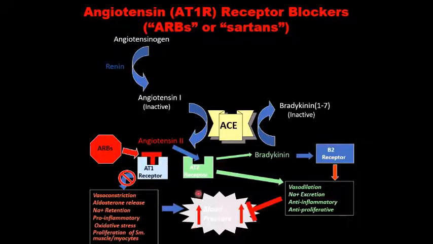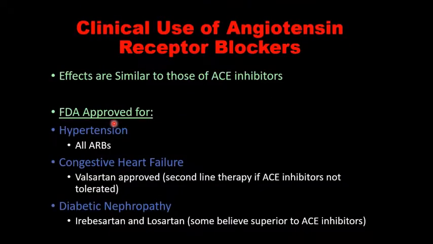Moreover, angiotensin 1 is not only converted to angiotensin 2 by this pathway, but there is another pathway that is regulated by the enzyme cathepsin G. We are not concerned with that, so we are going to discuss the clinical use of the angiotensin receptor blockers.